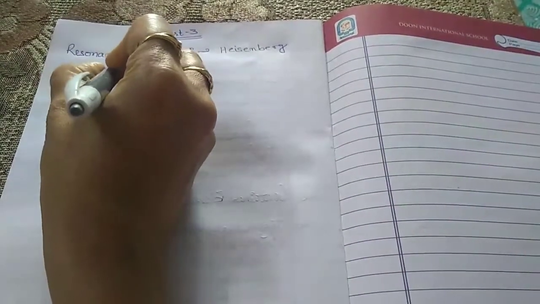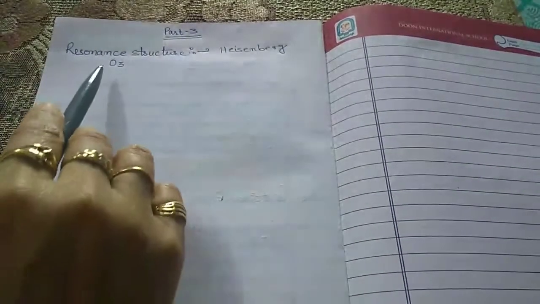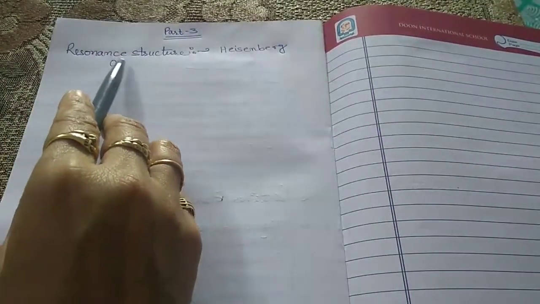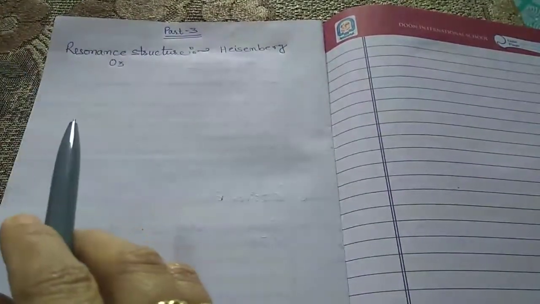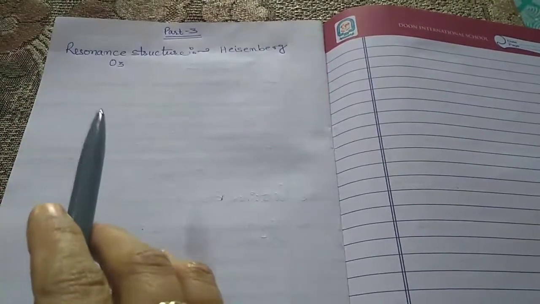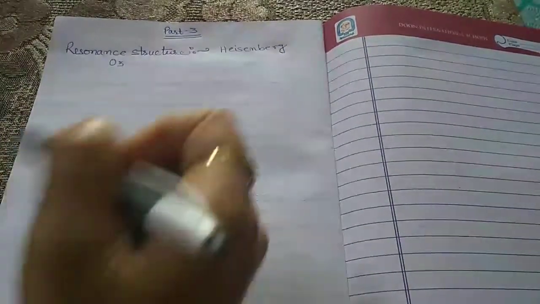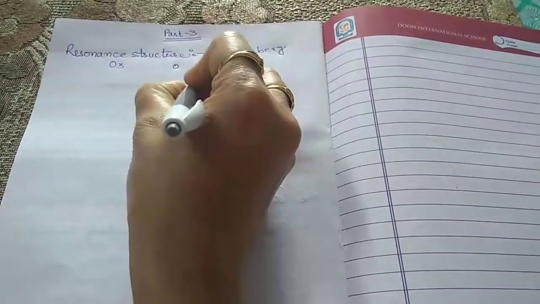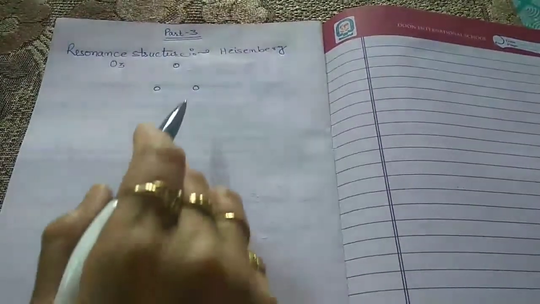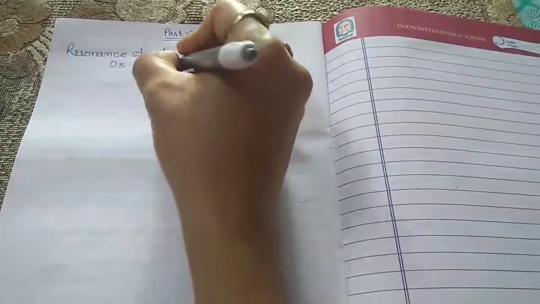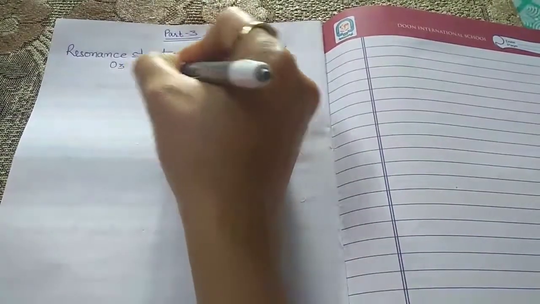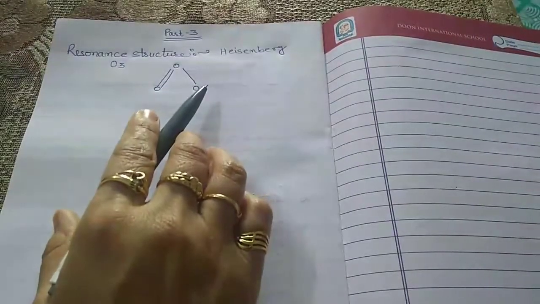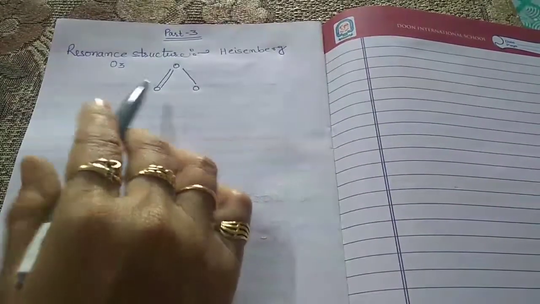Now we all know very well that the formula of ozone is O3. If we draw the structure, O3 means three oxygen atoms are present in ozone. This is the structure of ozone.